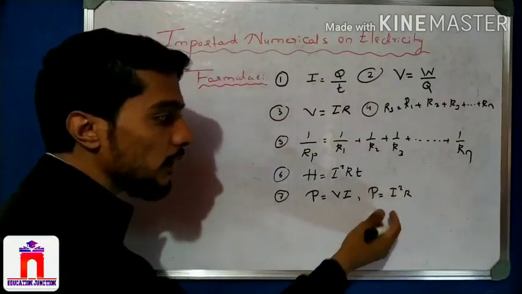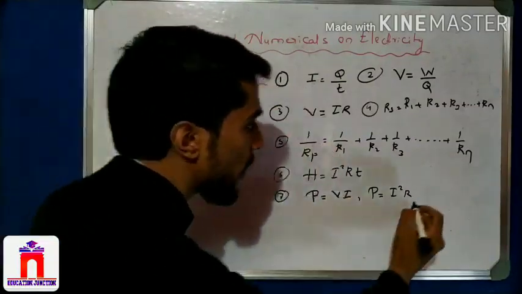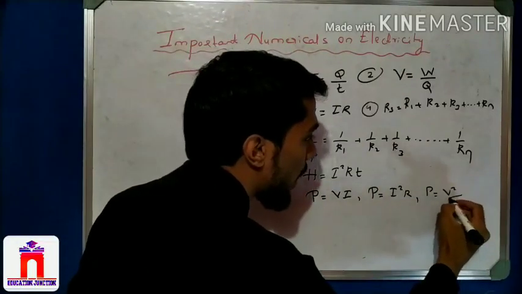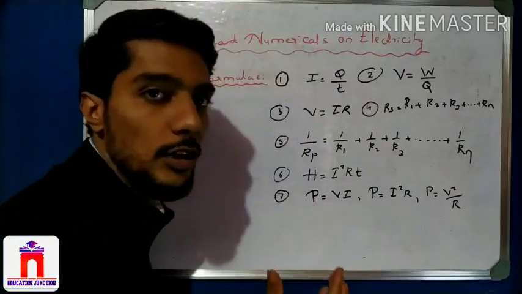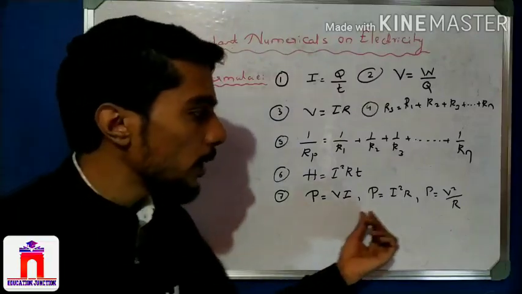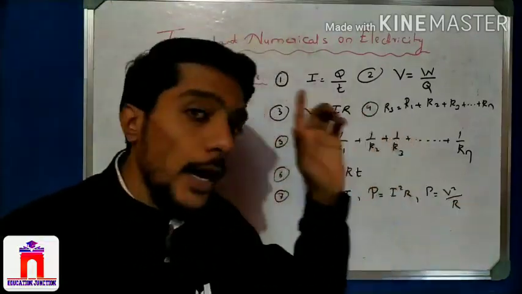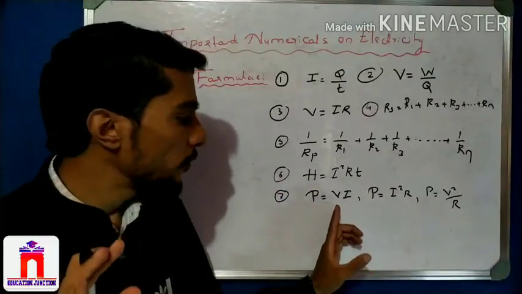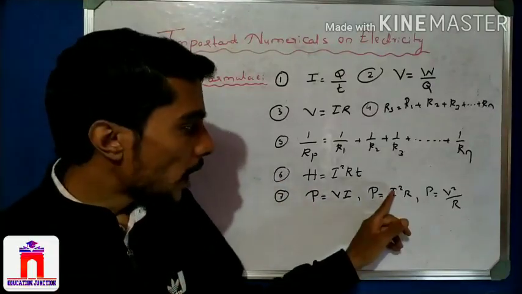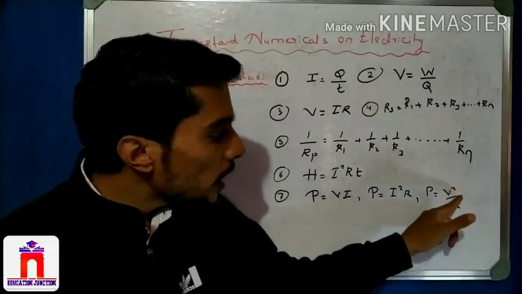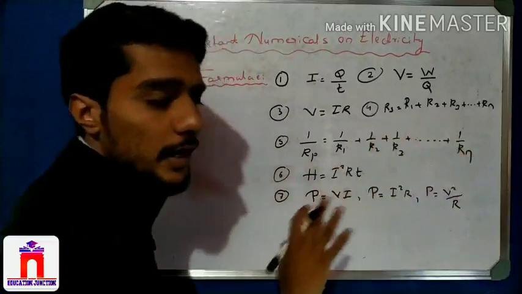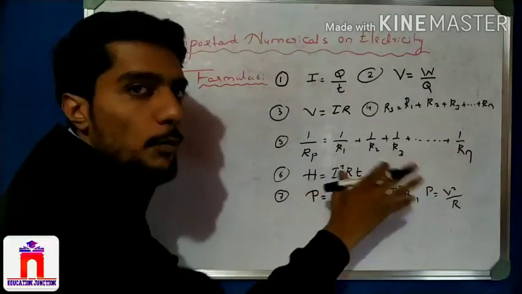How do we calculate this one? I explained it in that video. Just watch that video again. And again, the formula is V square by R. So these are the three formulas of power. Maybe use this formula, maybe this, maybe this. How? It depends on the given quantities. If V is given, we use this formula. If I is given, use this formula. This is simple, right? It depends on the given data, on the problem, and we can apply it to the problems.